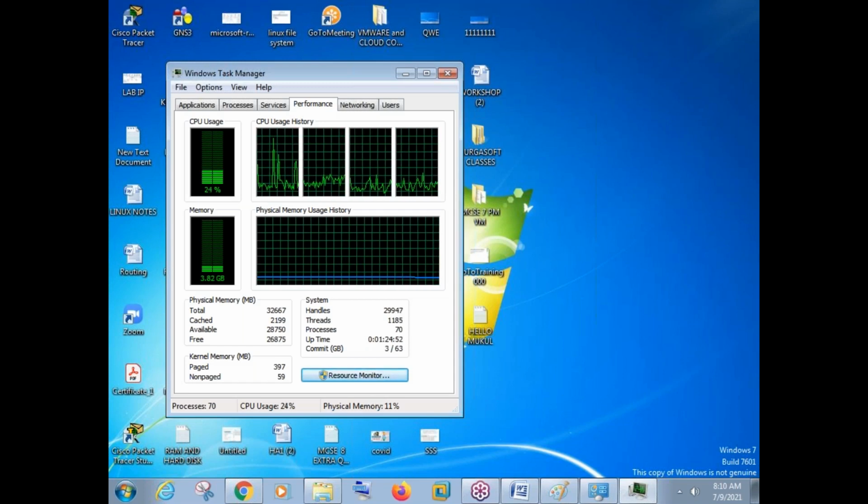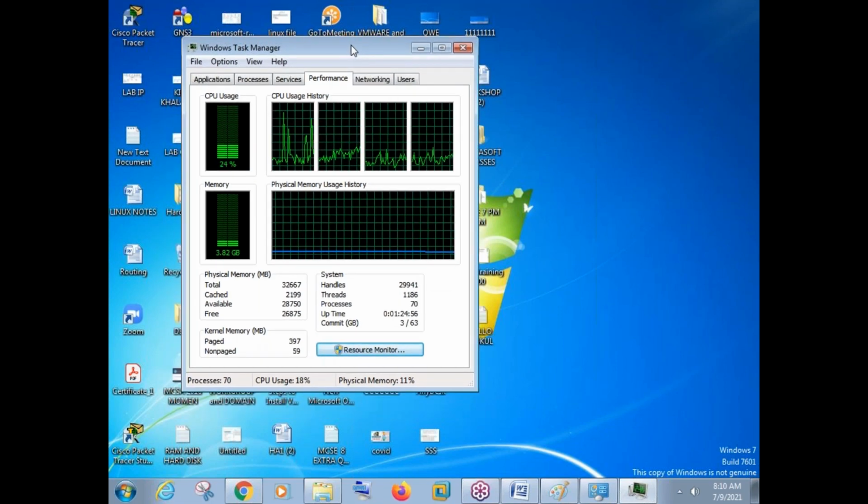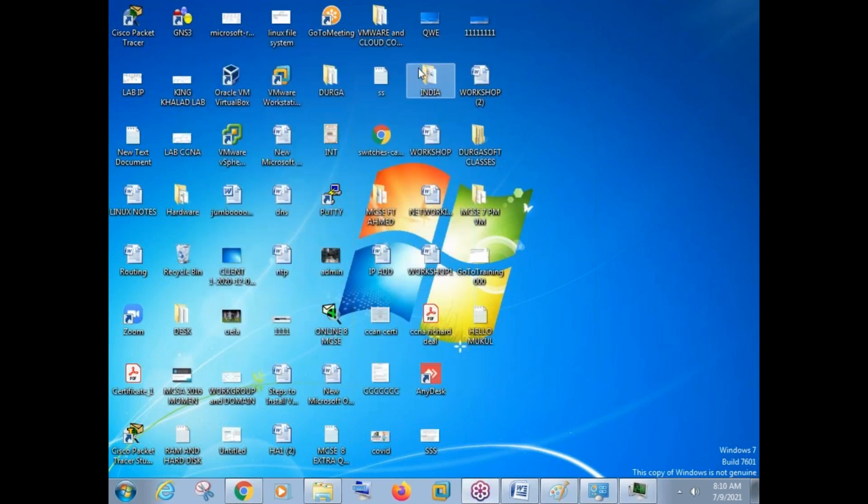Whatever you are learning, for everything there is a simulation. For all the server administration courses, we can use VMware Workstation for Windows or Linux, and for CCNA, and CCNP in case you are planning to go for CCNP. For CCNA, there is something called Cisco Packet Tracer, and for CCNP, there is something called GNS. Where is my GNS? See, this is the GNS. Not only CCNP, you can go up to CCIE also. There is GNS there.